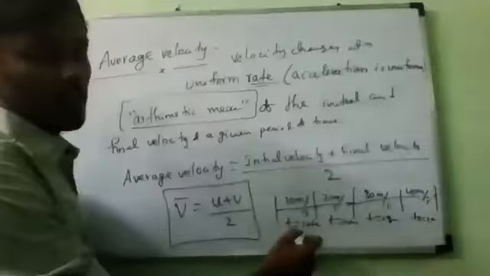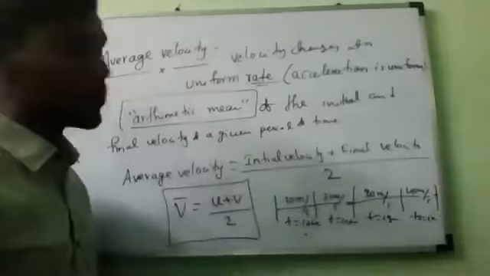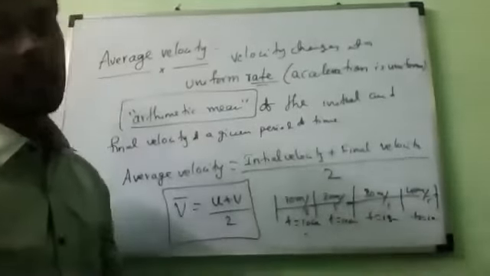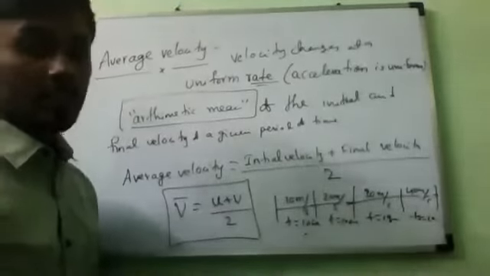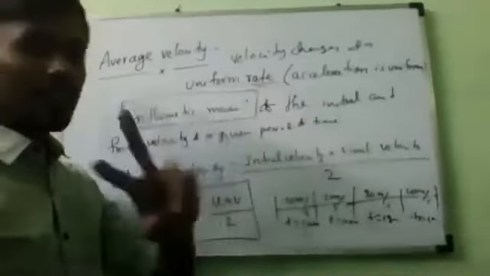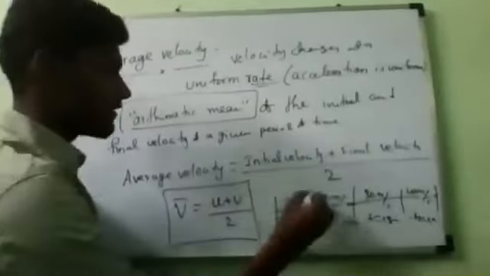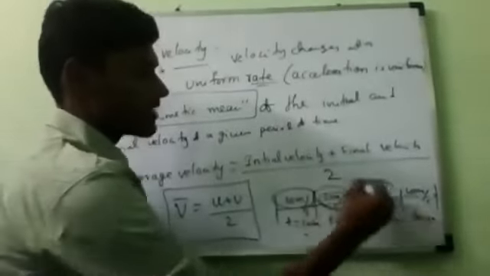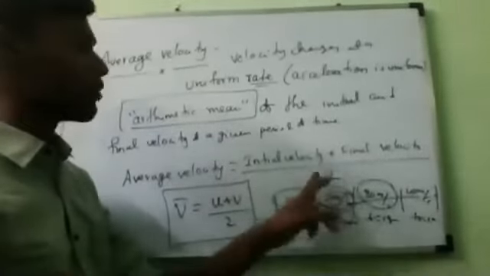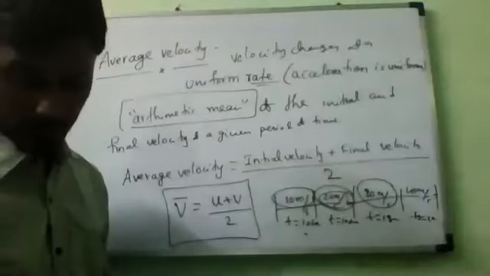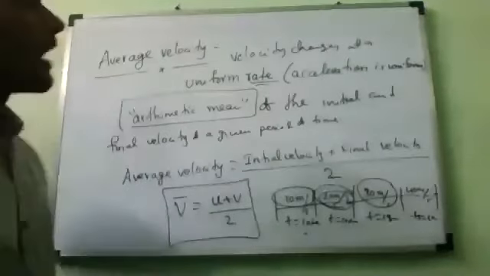At this situation, average velocity means what will we do? Total distance divided by total time taken, we will do it. Is it correct or not? Basically, but here we need not do it like that. When the velocity changes at a uniform rate, then we will take any two velocities at a particular time period. Initial velocity and final velocity divided by 2, if you do, you will get the same average velocity. Are you clear? That is called average velocity when uniform acceleration.